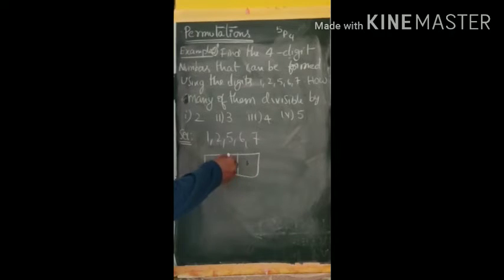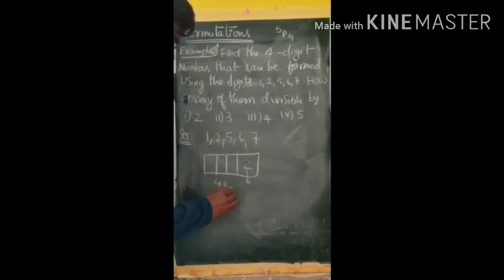As 0 is also divisible by 2, no problem. So here, in the last place we have only one even digit. So fix 2 in the last place. So the remaining 3 places can be filled by the remaining 4 digits. 4 digits are available for 3 places. How many ways can we arrange them? 4P3 ways. So 4P3 numbers are divisible by 2.